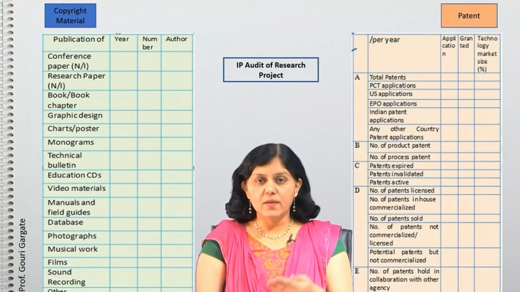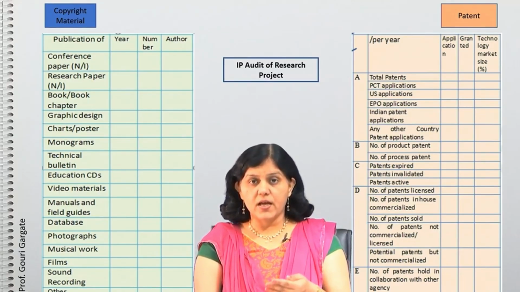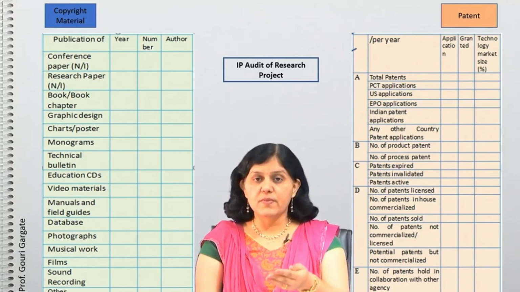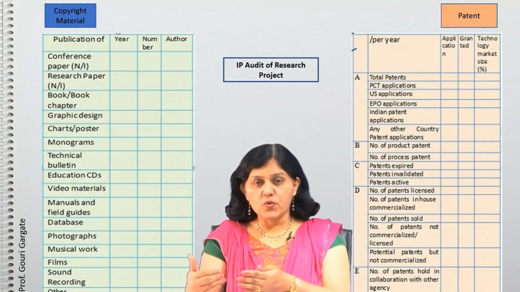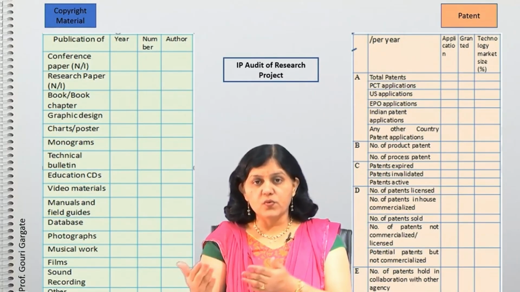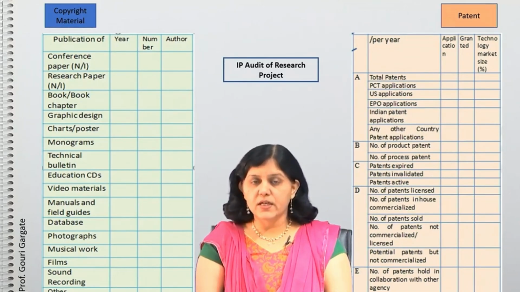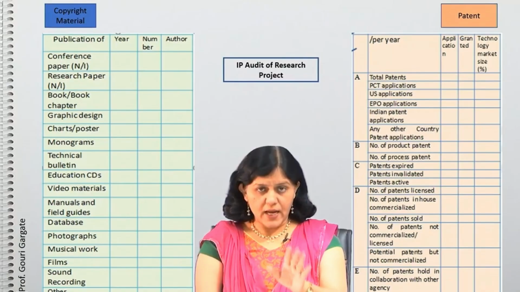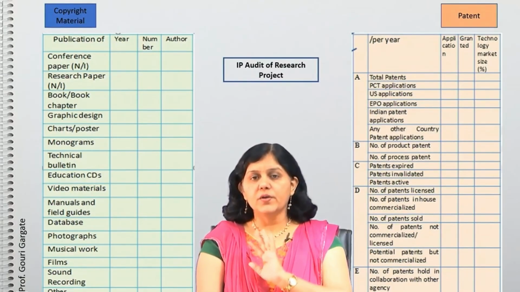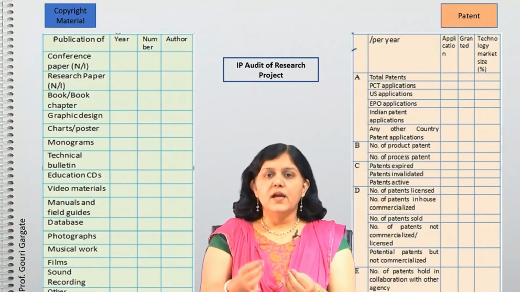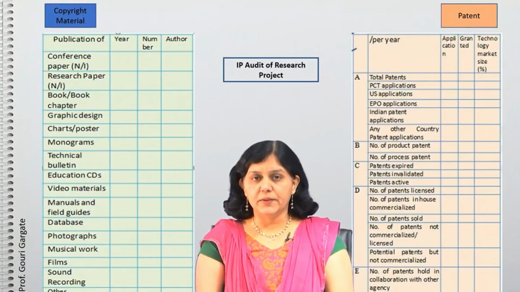What is invalidation of a patent? Invalidation of a patent is when a patent you have filed is challenged, and due to the evidence produced in the opposition or in the process, it is proved that your patent is not valid, then obviously that patent will be invalidated, it will not be granted. That is invalidation of a patent. In brief I am explaining, we are not going into details, but just understand that if it is not a valid claim, then obviously the patent will be invalidated.